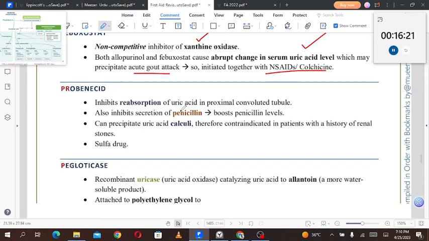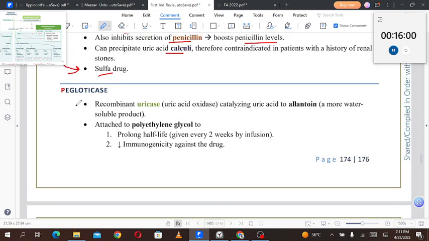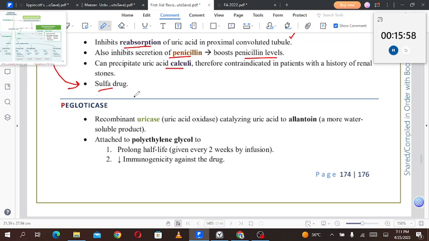Let's talk about probenecid. It inhibits the reabsorption of uric acid in the proximal convoluted tubule, and also inhibits the secretion of penicillin, boosting the penicillin levels. It can precipitate uric acid calculi, therefore it is contraindicated in patients with a history of renal stones. Probenecid is a sulfur drug, so if a person has a sulfur drug allergy, you are not supposed to give probenecid for that reason.